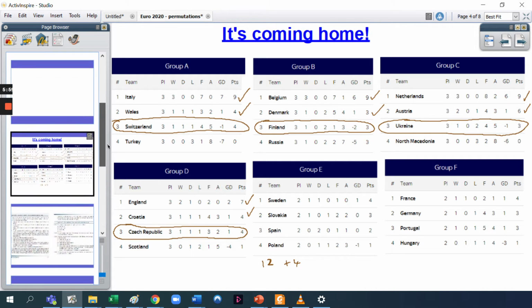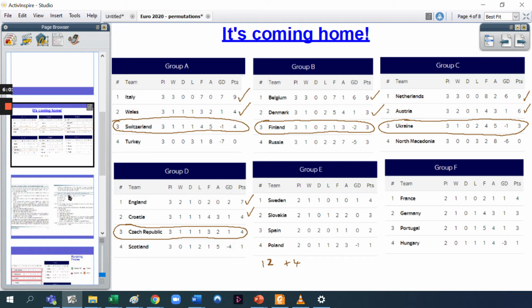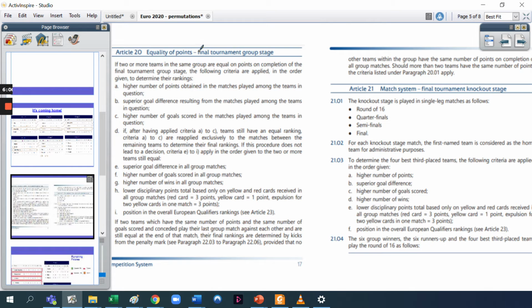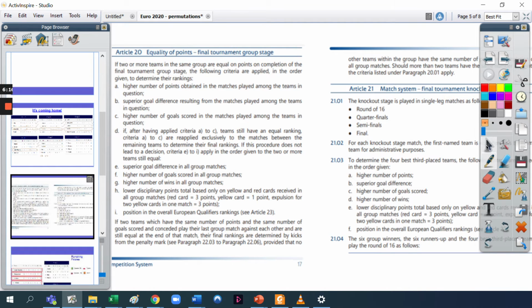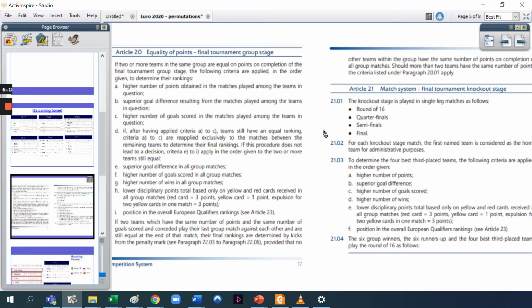So before we do that, let's just quickly have a look at some of the rules, okay? Because before we can even get into this, you need to take a look at the rules. In UEFA's many-page document, we can see on page 17, Article 20, it tells you all the terms and conditions of the tournament. All the different criteria: if two or more teams in the same group are equal on points on completion of the final tournament group stage, the following criteria are applied in the order given to determine their ranking.